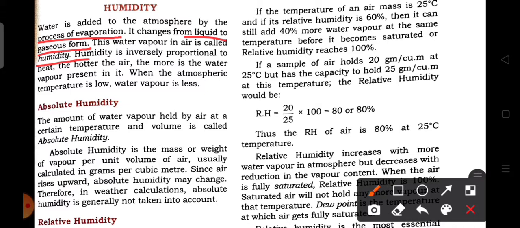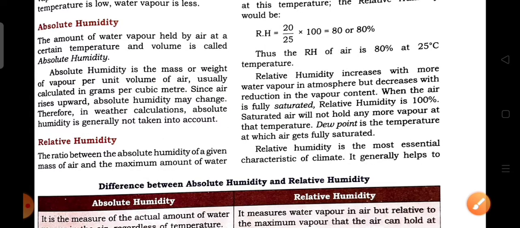So the amount of water vapor present in the air is called humidity. Humidity is directly proportional to the heat. The hotter the air, the more water vapor is present in it. If the temperature of the air is higher, then the moisture in the air, that is the water vapor, is also high.